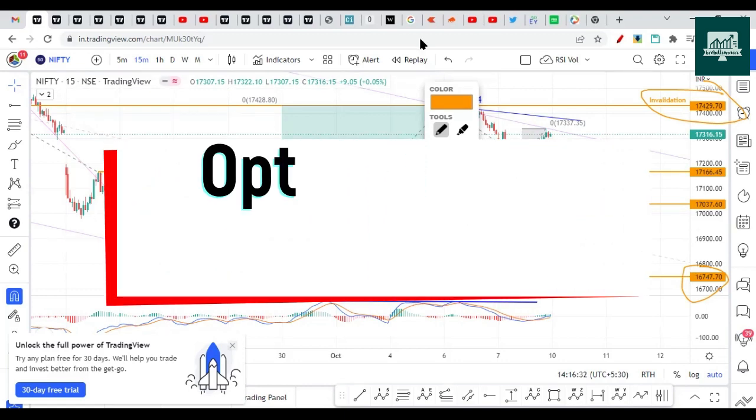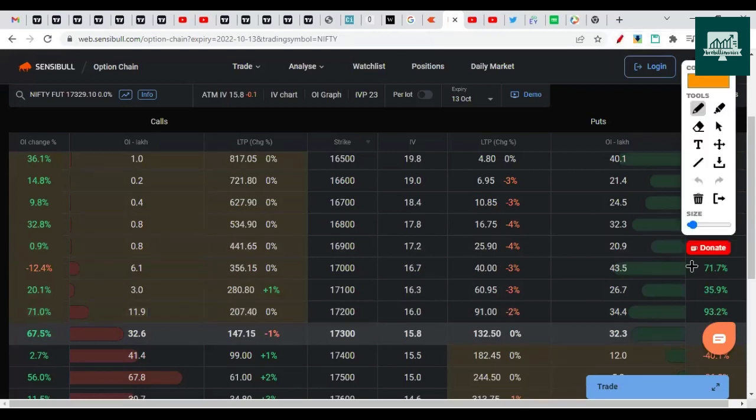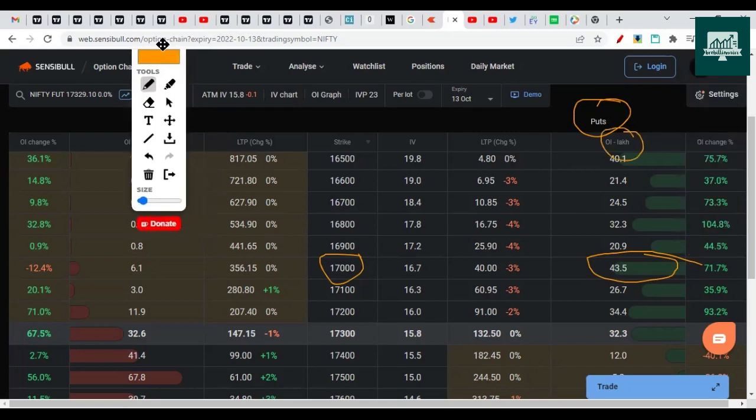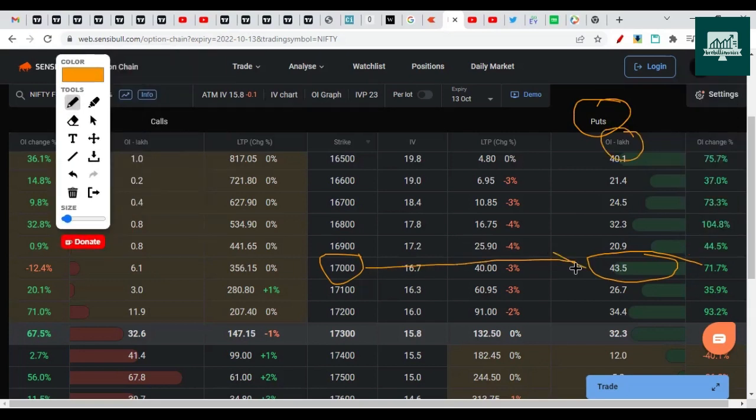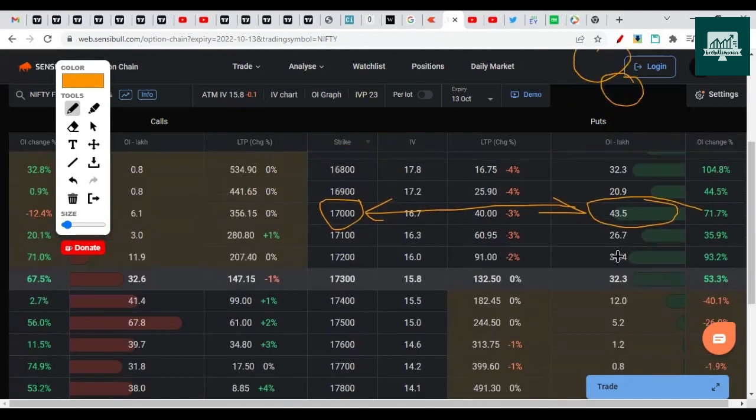So now the last part of this video is on the option chain. The option chain suggests that 17,000 is a major support, with 43 lakh put open interest present. On the put open interest side, whatever is formed is called a support. So this is the major support for this expiry. The second major support was 17,200, because this is the second biggest number. So this is getting broken, and people who shorted this put will have to shift lower or book the losses.